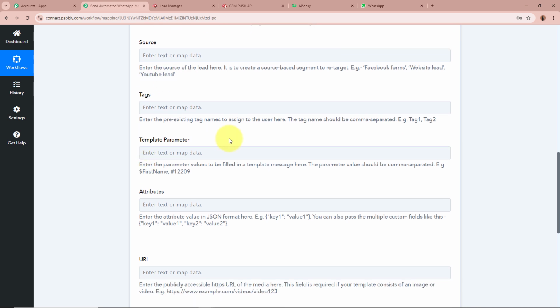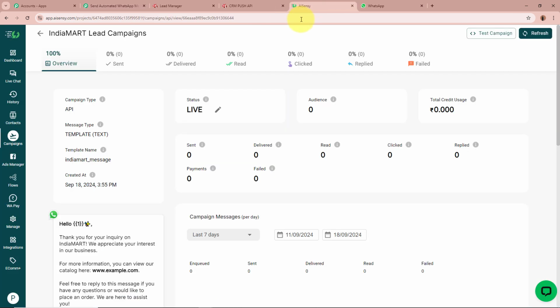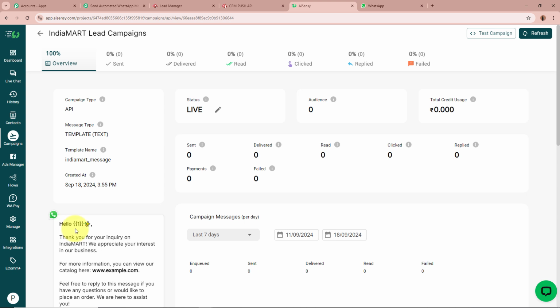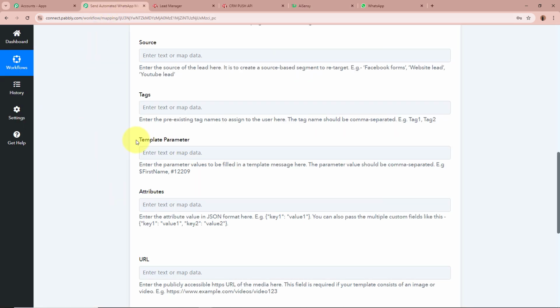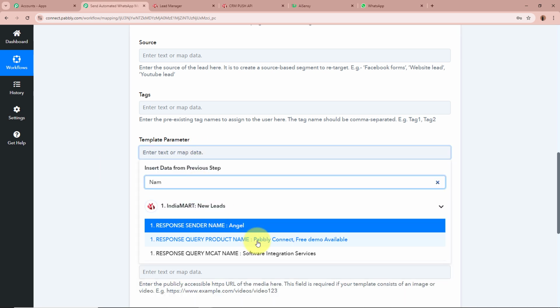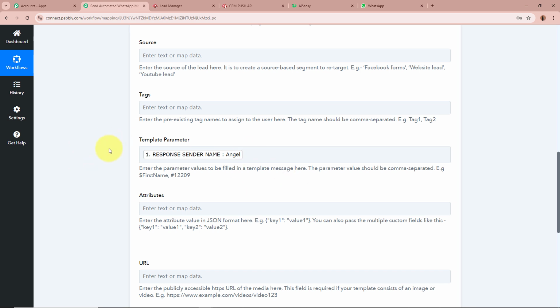After that, it is asking for the template parameter. As I've already told you, I've created a variable in this campaign, you can see right away, variable 1. So in place of the template parameter, you need to enter the value that you want in place of this variable right over here. As I want the name of my customer to be in place of the first variable that I've created, I'm going to map the data of the name of my customer right over here. So this is the name of my customer. I'm going to map the data of that.